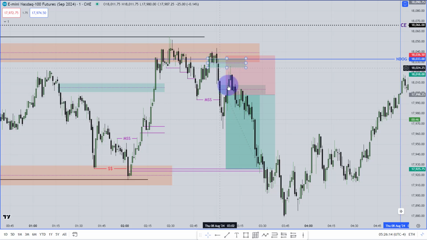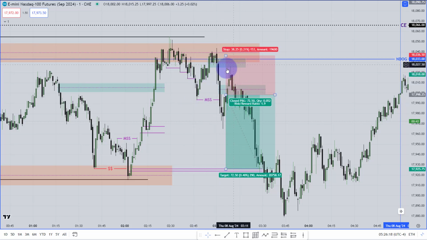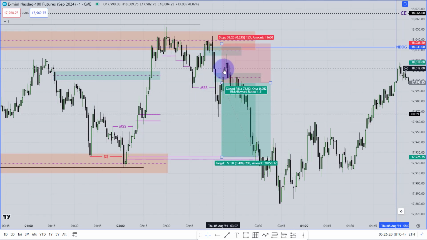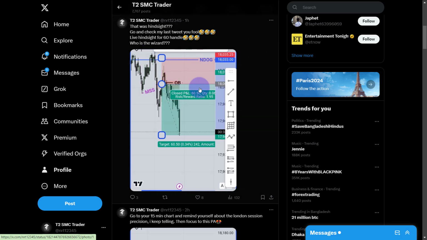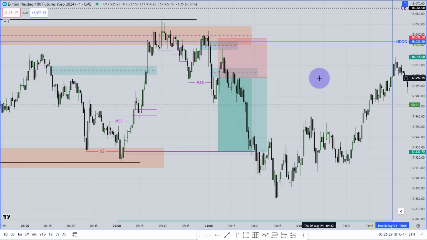Instead, I would love to tell you that this was the perfect setup. You just cover the entry or whatever you want, and don't think this is hindsight. I have already explained it; I just outlined that trade on my Twitter live.